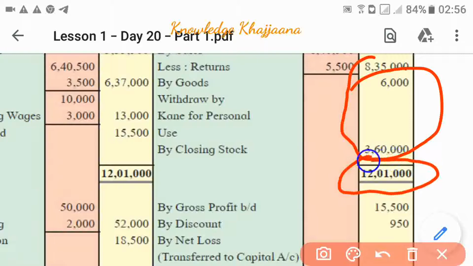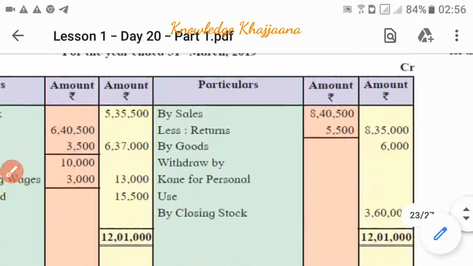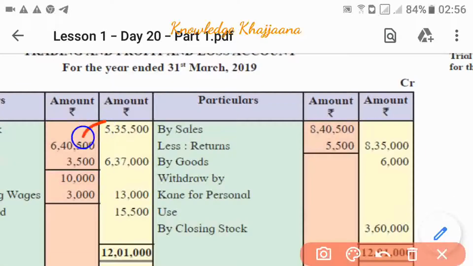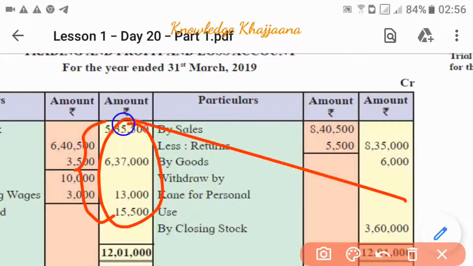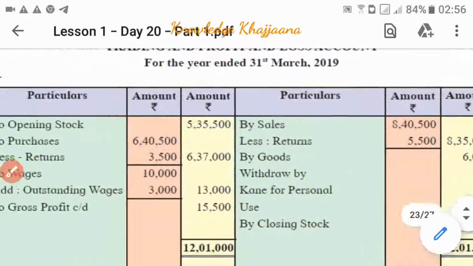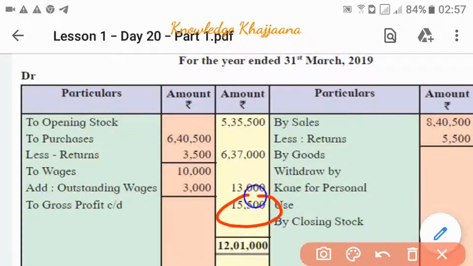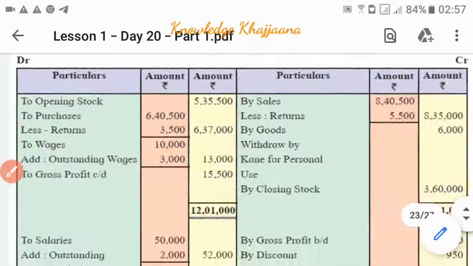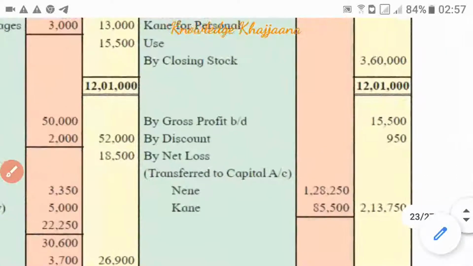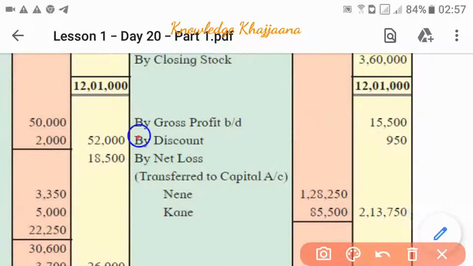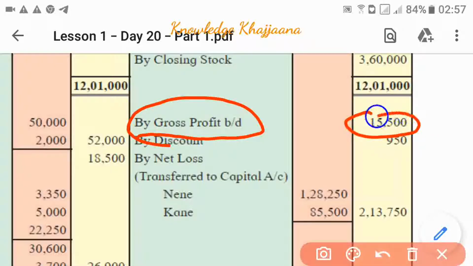12,01,000. We write the same total over here, 12,01,000, and then we total the items given on the debit side of the trading account, and if we deduct that total, we will get the gross profit as 15,500. So the gross profit is rupees 15,500. Now we have this gross profit which is carried down, and we have to bring it down: by gross profit brought down, rupees 15,500, to the profit and loss account credit side.